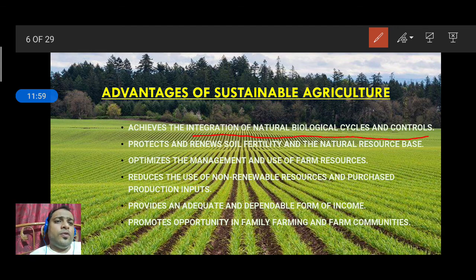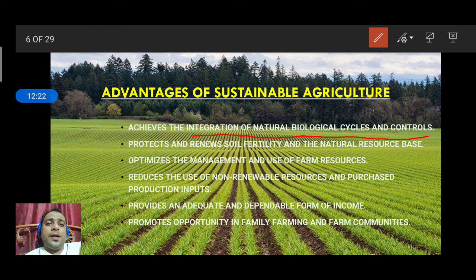Means if we go for sustainable agriculture, it will be very easy for us to maintain the biological cycles: the water cycle, carbon cycle, oxygen cycle. It's necessary to maintain them, because if we are not maintaining them, there will be an imbalance, and it is very harmful for us.